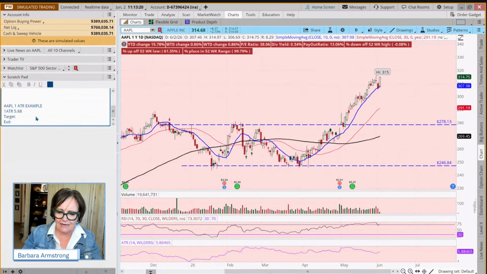And so I'm going to take my 314.97 and I'm going to add to that 5.88. And what does that give me? 314.97 plus 5.88, 320.85. That sounds about right. And then my exit is going to be based on today's low, 306.69, and we're going to subtract 5.88.